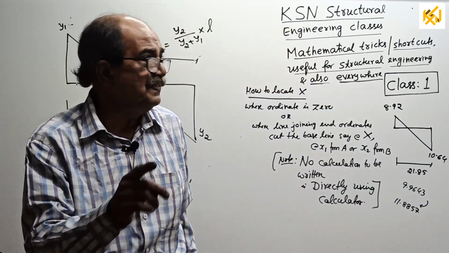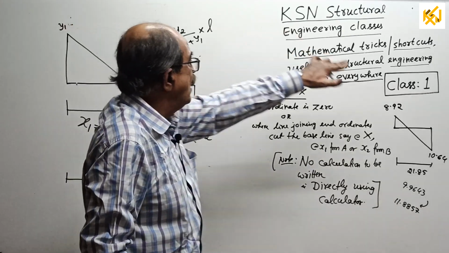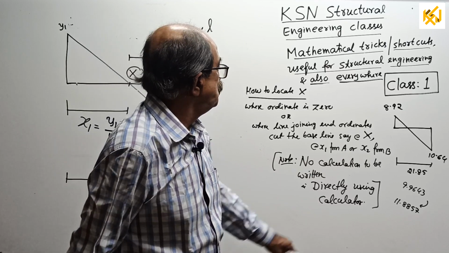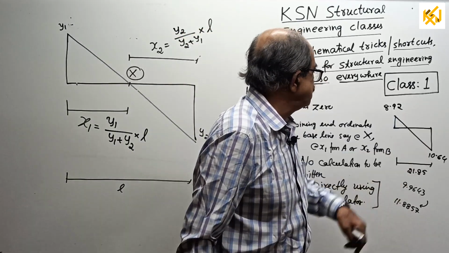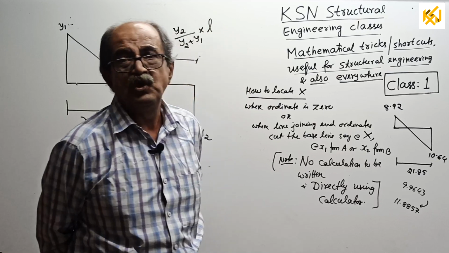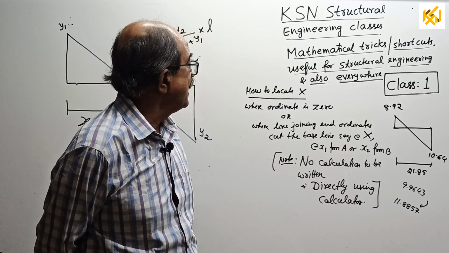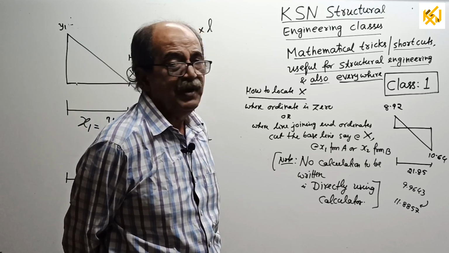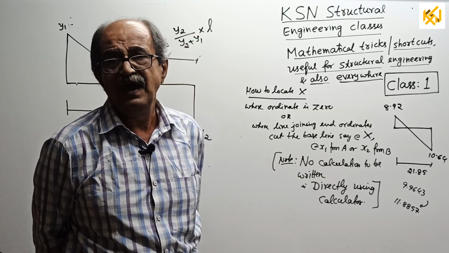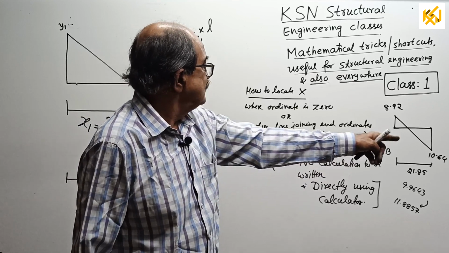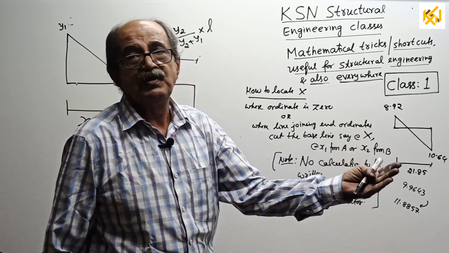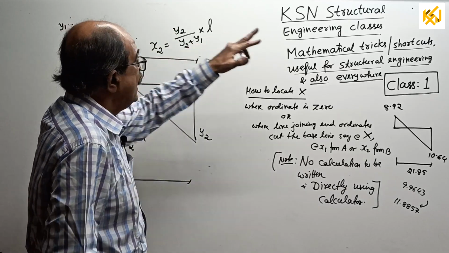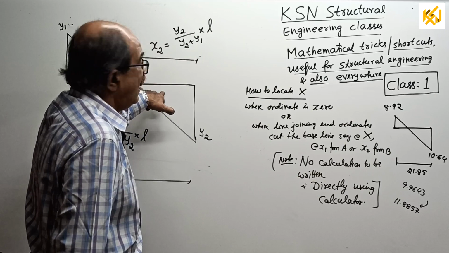That's all. Now do one thing. Now you come to our example where we struggled, putting similar triangles. You took one of them as x1, the other as x2. Then you put x1 plus x2 equal to 21.85. Applied similar triangles in terms of x1, x2. Replaced x2 by 21.85 minus x1. Simplified and got the answer from this side. Then subtracting from the total length you got it from the other side. Now see what happens. I'll remove this one now and put that example here and get the answer.